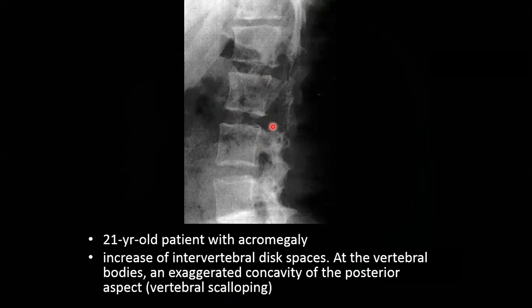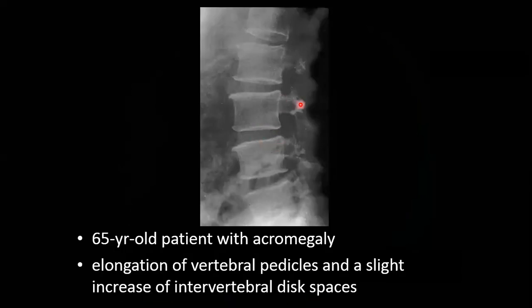Also, the pedicles can be of increased length. The pedicles here are abnormally long. There is a slight increase of the intervertebral disc space of this 65-year-old patient. You expect the discs to be narrowed, not normal or increased. So when they are normal or increased, there is something wrong here.